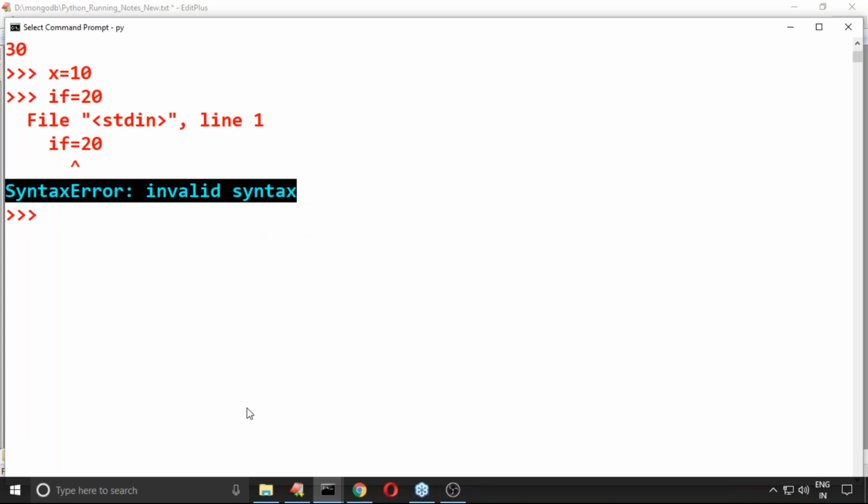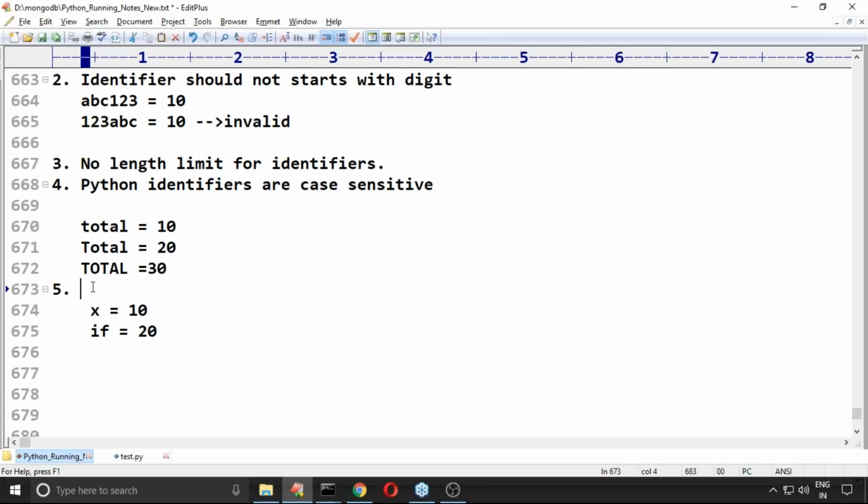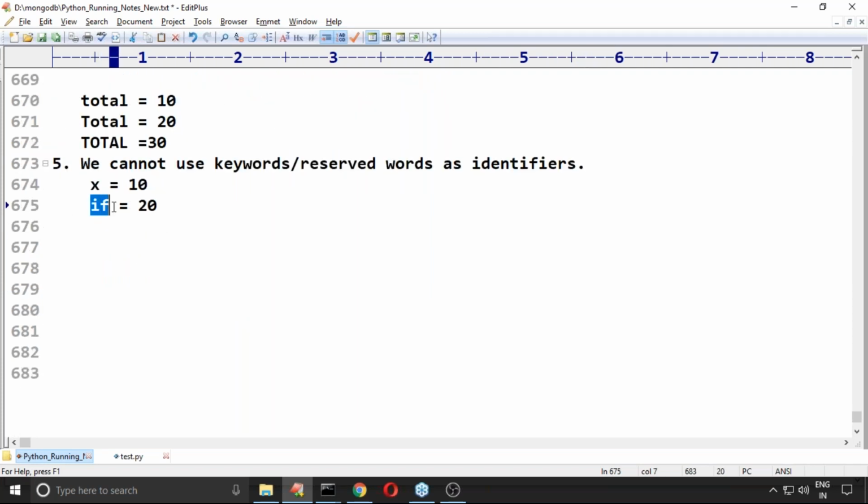We can't use keywords or reserved words as identifiers, because a keyword has its own meaning, and Python has some functionality associated with the keyword. That's why we can't use it as an identifier. Any doubt?